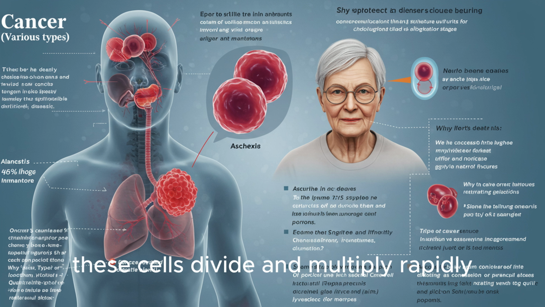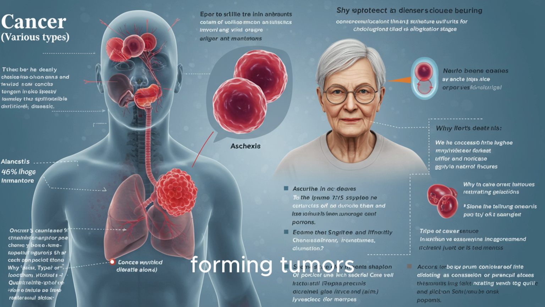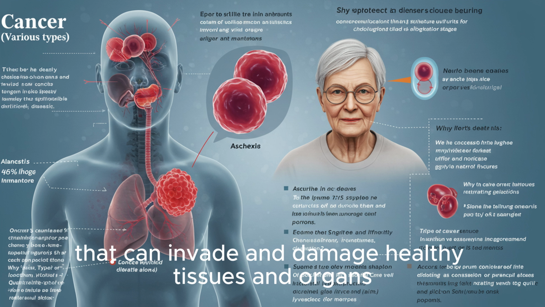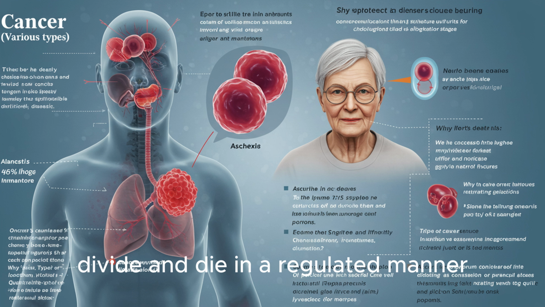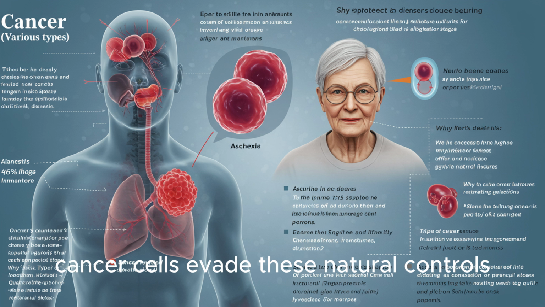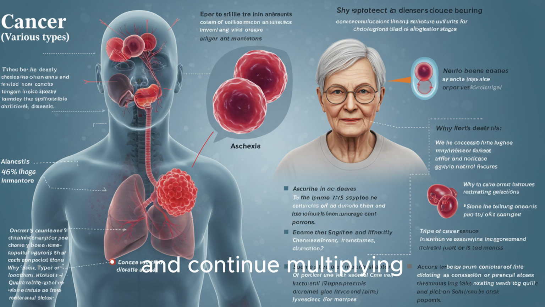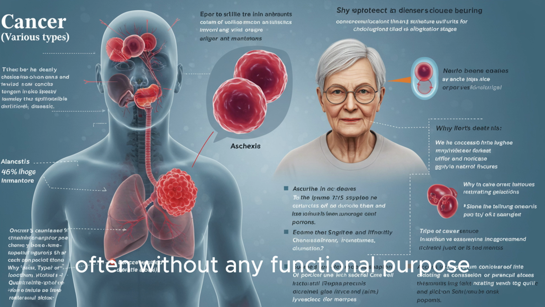These cells divide and multiply rapidly, forming tumors that can invade and damage healthy tissues and organs. Unlike normal cells that grow, divide, and die in a regulated manner, cancer cells evade these natural controls and continue multiplying, often without any functional purpose.